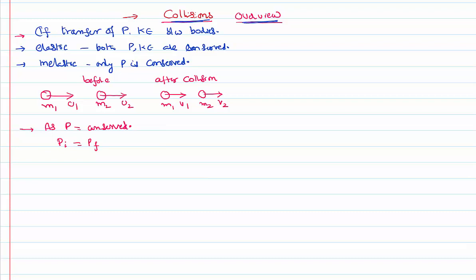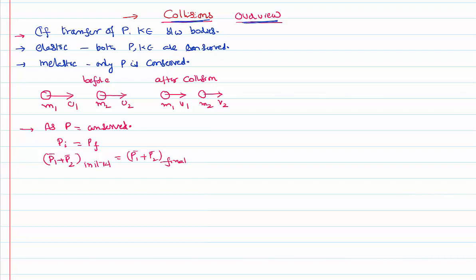Momentum initial is momentum before the collision. So the first body is having some momentum before the collision, as well as the second body. Even after the collision also, these two bodies are having some momentums.